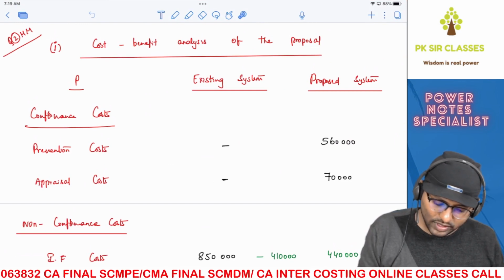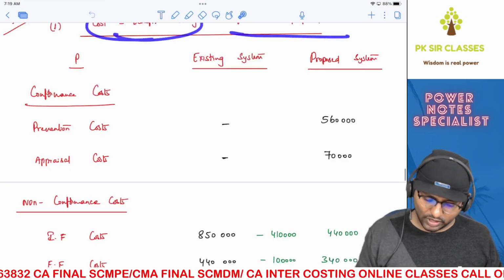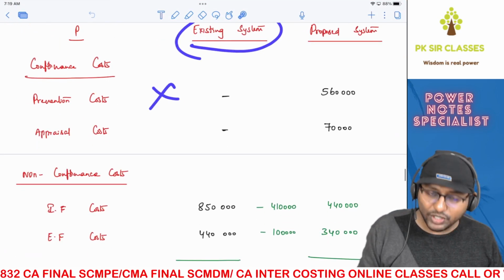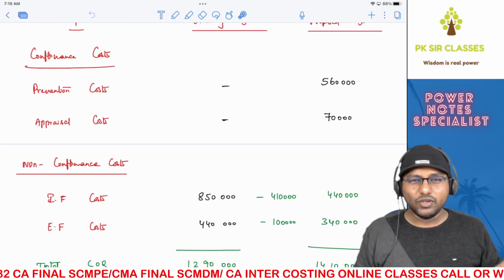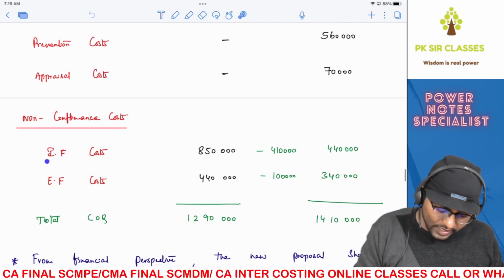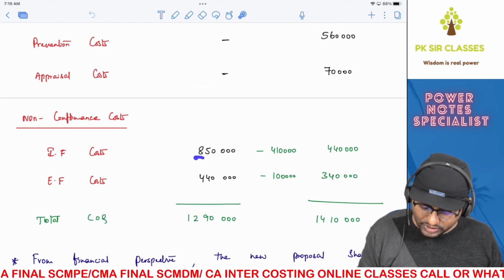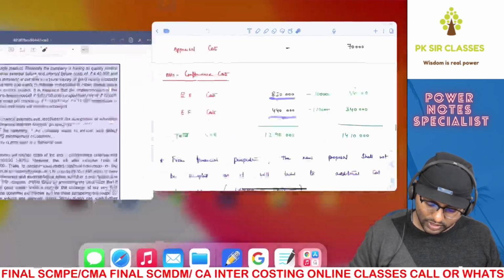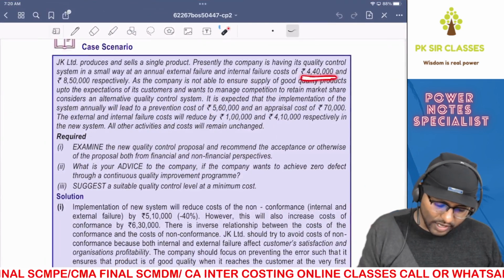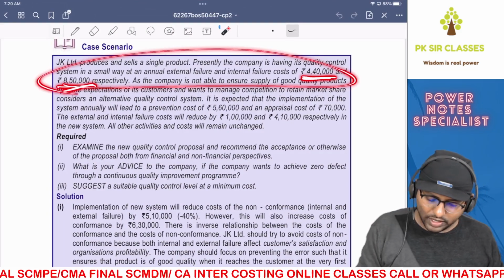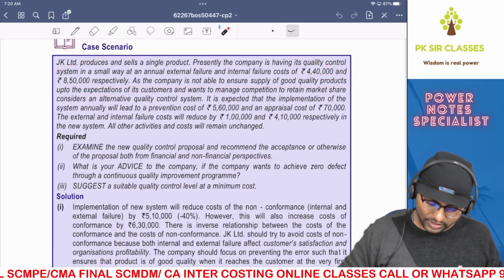Right, first what we'll do is the cost benefit analysis of the proposal. So right now you don't have any prevention cost, you don't have any appraisal cost. You can easily look at that in the question. Only internal failure and external failure cost are there, which is 8,50,000 and 4,40,000. That's what is given in the question, correct? Only these two are there. So there is no prevention, there is no appraisal.